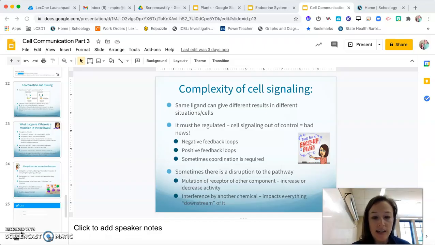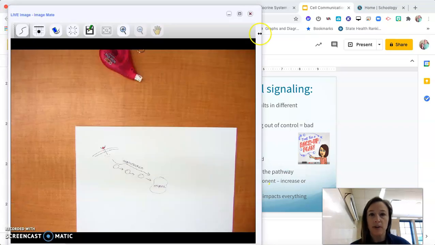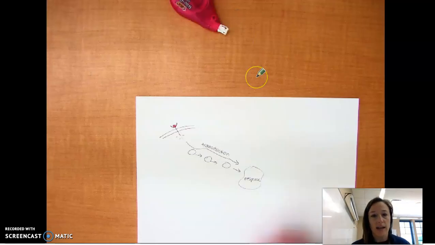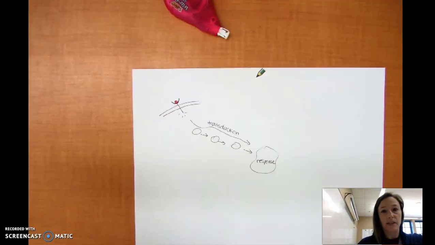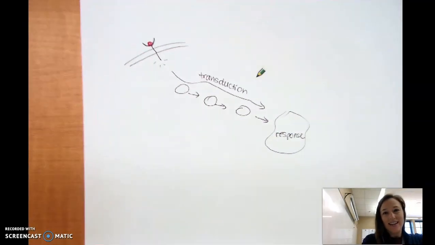So the first is I can explain how a cell signaling pathway can be disrupted. Well, let's look really quick. Hopefully this will work. I was being a little cranky yesterday, but yep, perfect. Let's look at a cell signaling pathway and talk about some places that we could see some disruption. My messy desk, sorry.